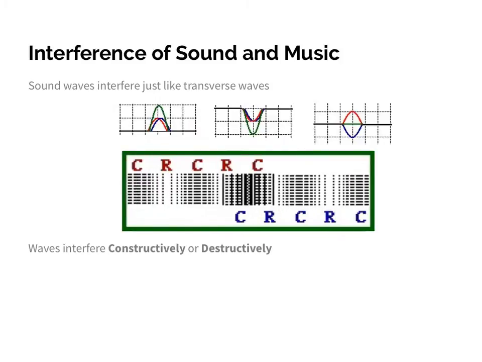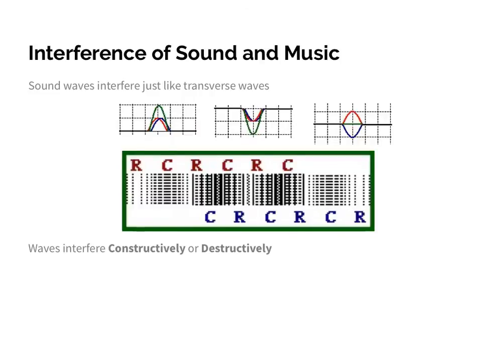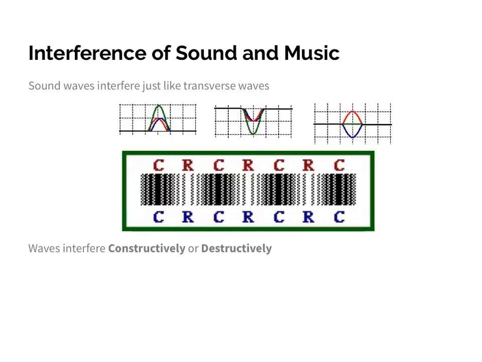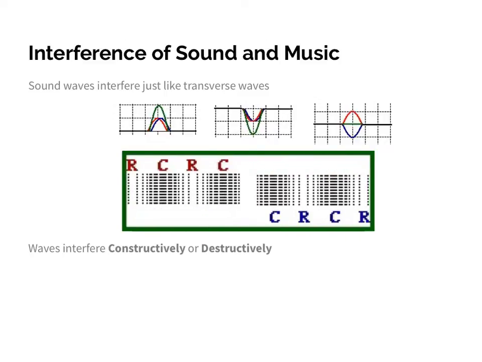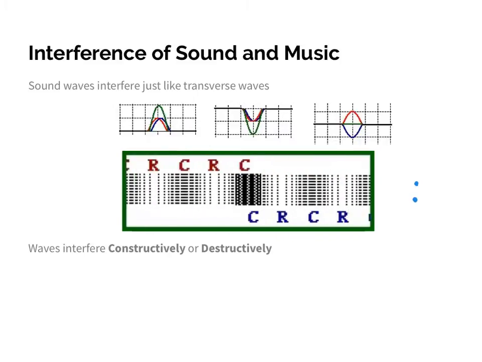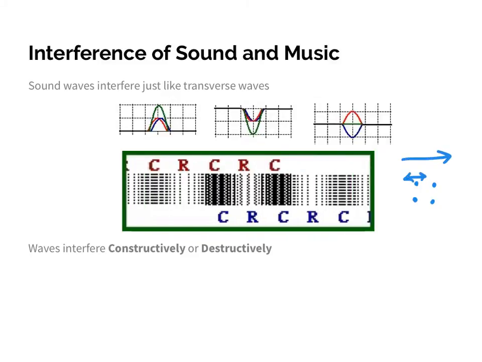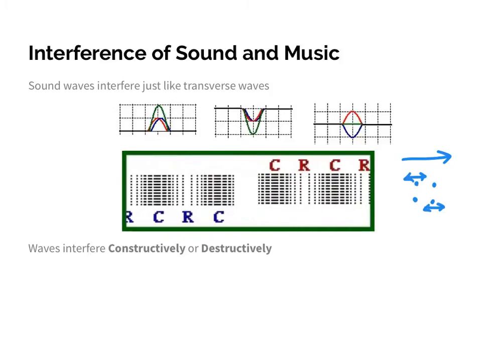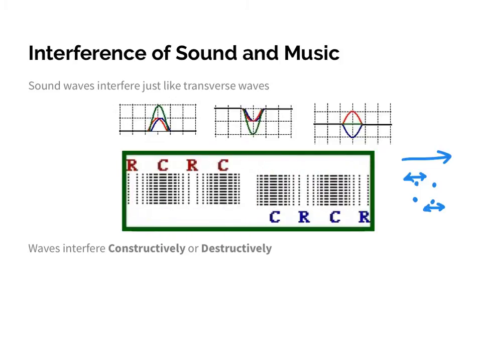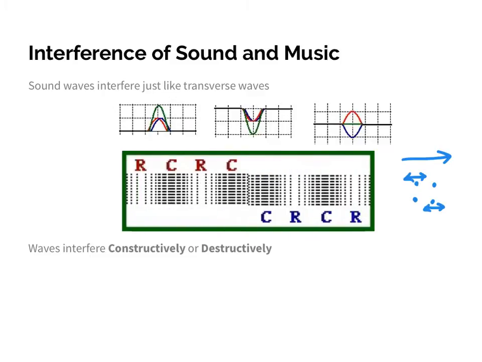Just to give you a little simulation here, imagine now instead of crests and troughs, remember we have compressions and rarefactions. Compressions are when the particles of the medium are very close together, and rarefactions are when they're spread out. And again, this is because sound waves move differently. If I have particles within a medium, and the wave is traveling from left to right, these little particles are going to vibrate back and forth within the medium. Anytime you have all those particles near each other, you're going to have those compressions, which you'll see in this little simulation, and the rarefactions where they're spread out. So notice sound waves can interfere constructively and destructively as well.